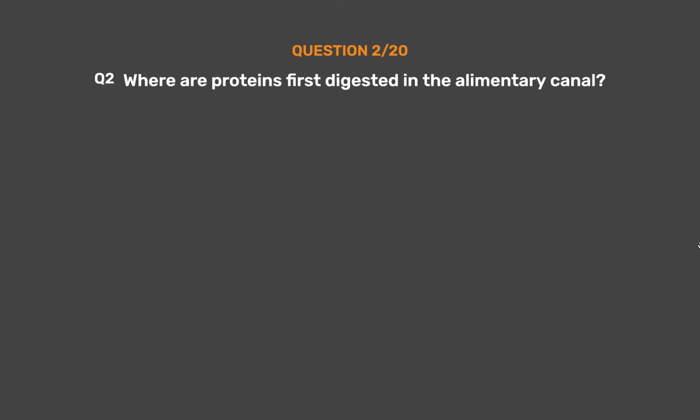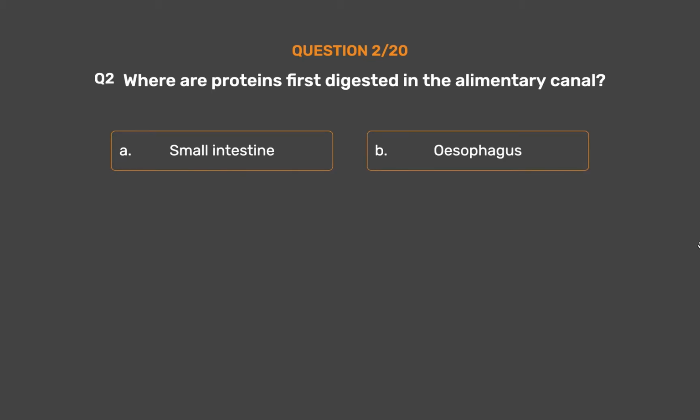Question number 2. Where are proteins first digested in the alimentary canal? Option A. Small intestine. Option B. Esophagus. Option C. Mouth. Option D. Stomach.